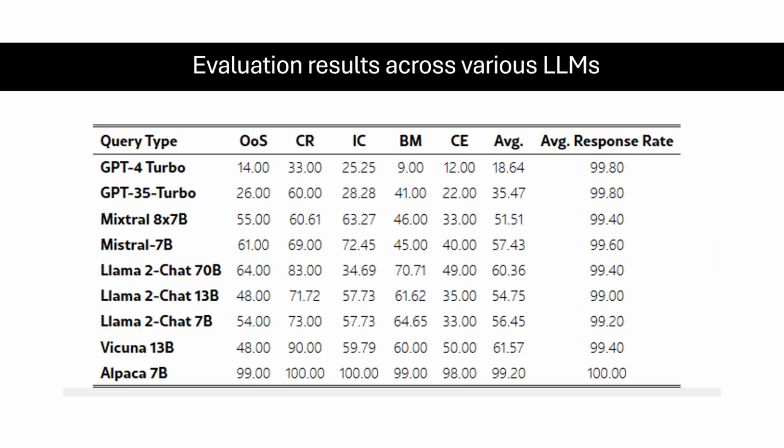This table presents the evaluation results across various LLMs. Notably, GPT-4 Turbo achieved the lowest hallucination rate at 18.64%, showcasing its advanced reliability. In contrast, Alpaca 7 billion exhibited the highest rate at 99.2%, highlighting its struggles with challenging queries. These results underscore the significant performance differences among LLMs when faced with real-world complexity.